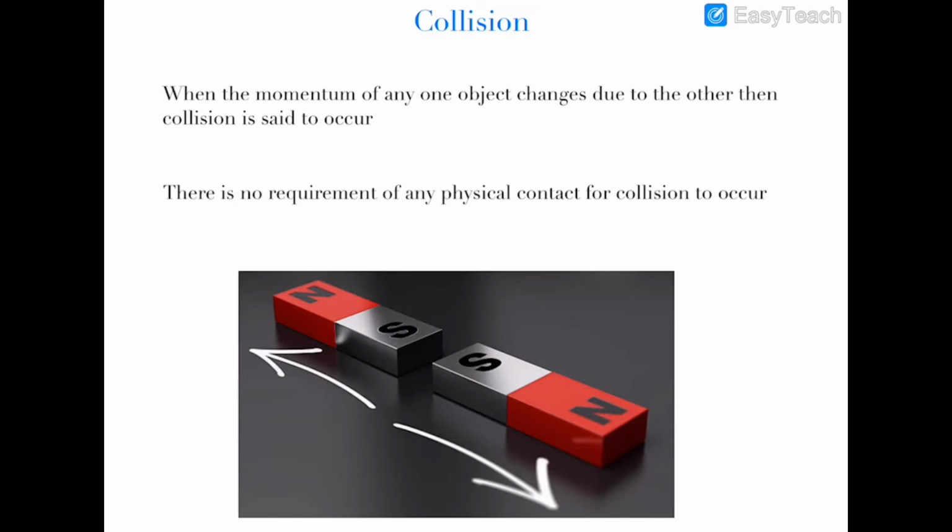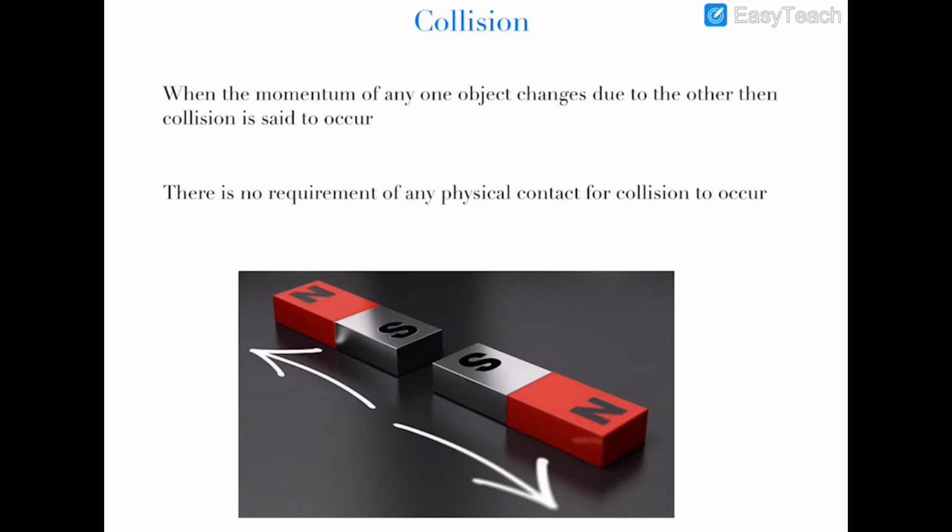Hello guys, we move forward from the impulse part, and in this video we'll start the basics of collision. Now collision is an event in which the momentum of any one object changes due to the other, and it is not necessary that colliding objects have physical contact between them.